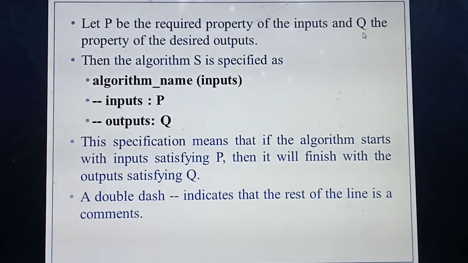So now you are going to write the specification of the algorithm. That specification is described by the variable S. The specification of the algorithm is defined by the variable what? S. Okay, students, once again: you should define the input property as well as the expected output property. The input property is given by the variable P and the output property by the variable Q. So now you write the specification of the algorithm, defined by the variable S.